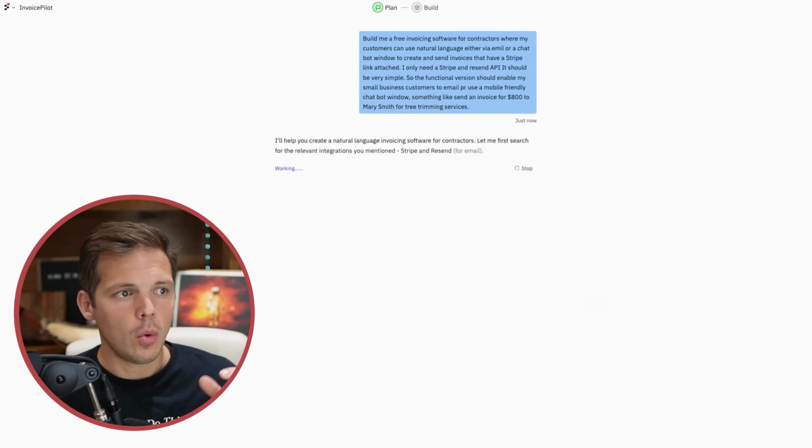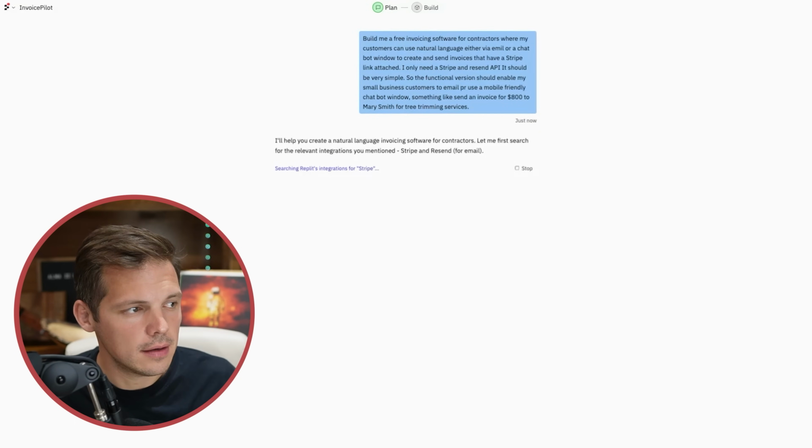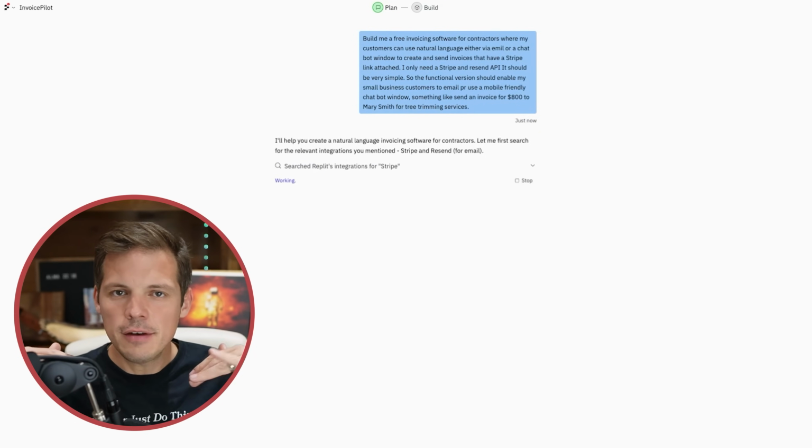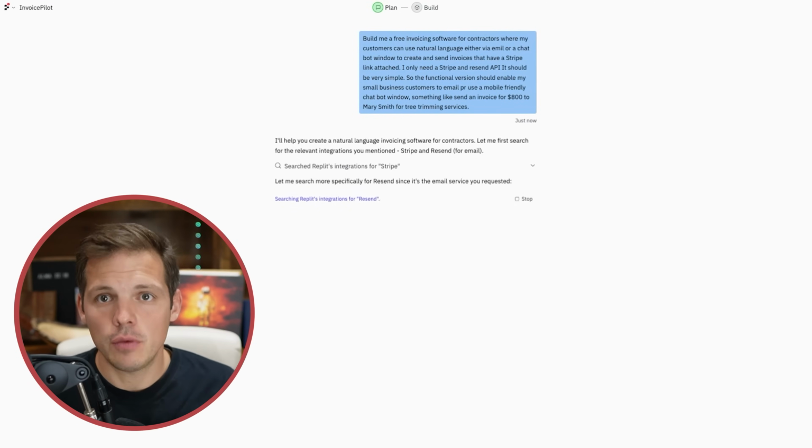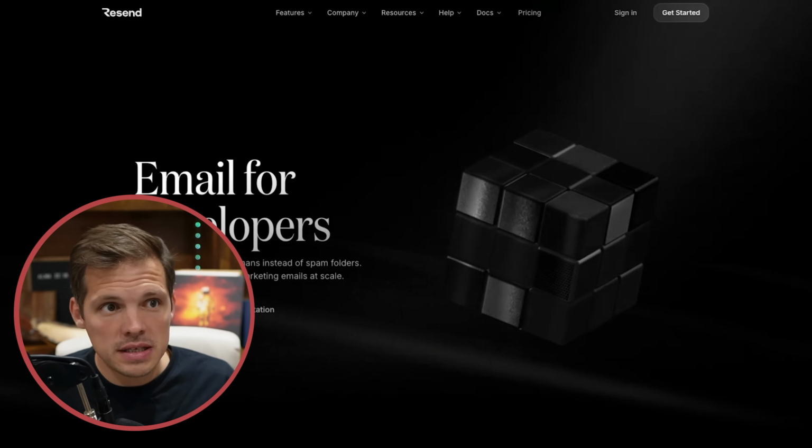Okay. Now, while this is working, we're going to go to Resend. Resend is basically an infrastructure layer that powers email marketing services or transactional emails, such as sending an invoice from a business. I've never used Resend. I don't have an account.